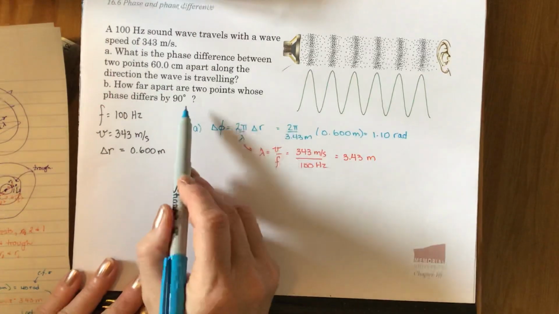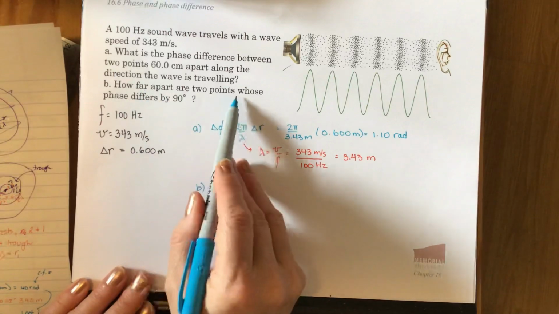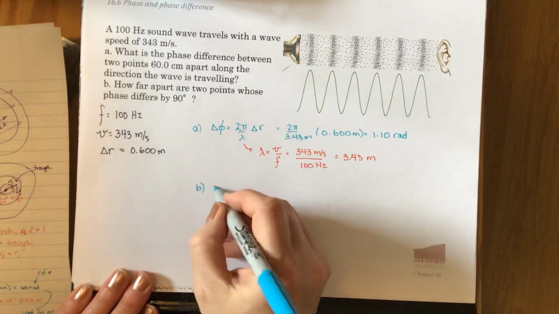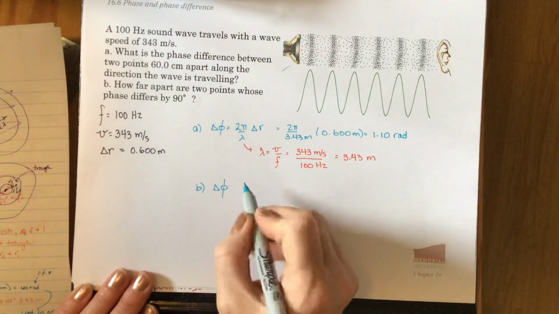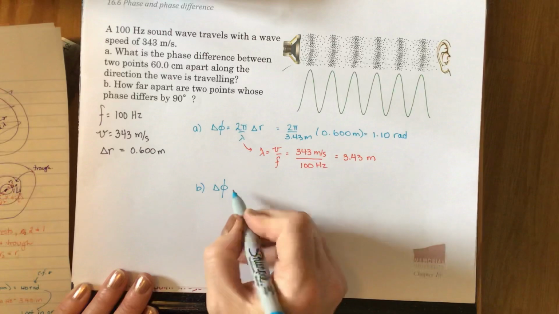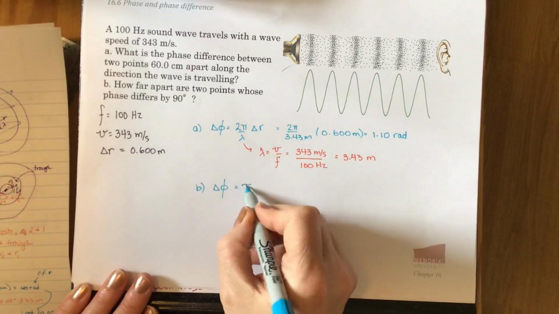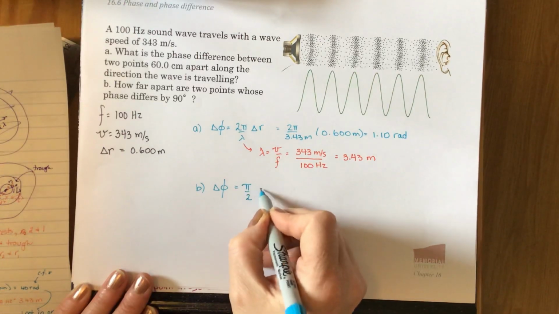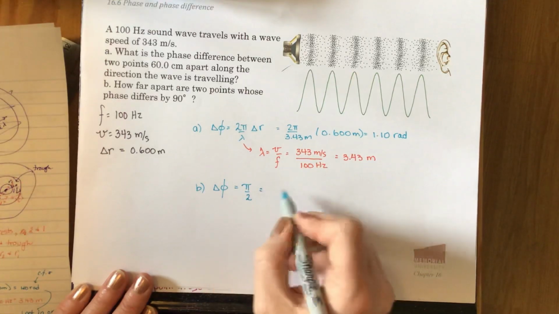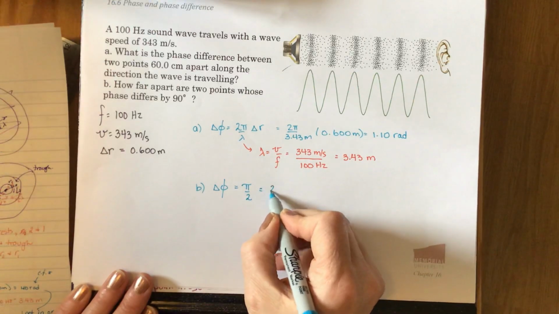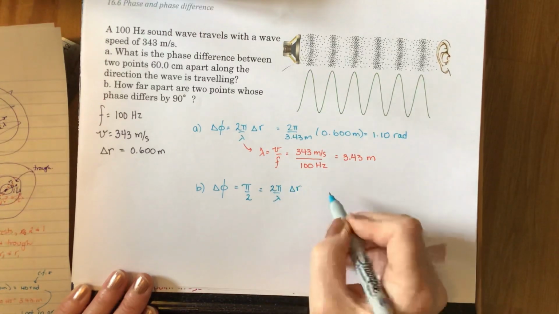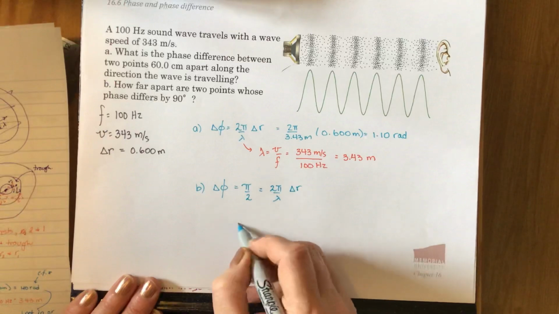Okay, last, a little bit of a trick question. How far apart are 2 points whose phase difference differs by 90 degrees? So here it says that the phase difference is 90 degrees, but we have to remember to use radians. And 90 degrees is pi over 2 radians. So we're going to try and find delta r if our phase difference is pi over 2. So let's put in our equation, 2 pi over lambda times delta r, and let's solve for delta r.